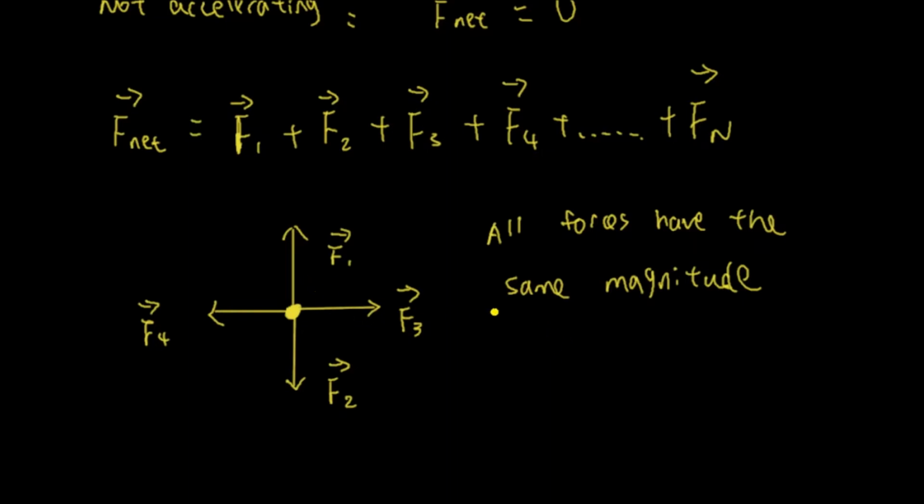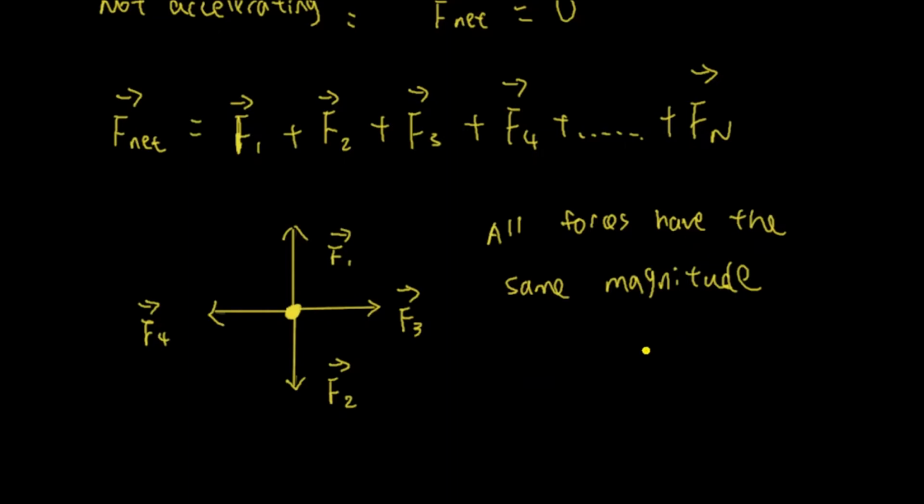If they have the same magnitude, force 1 is going vertically upward, and force 2 is going vertically downward. They're completely in the opposite direction, but with the same magnitude. What does it mean? Force 1 and force 2 cancel out each other. Now, look. Force 3 is going to the right, and it has the same magnitude as force 4, but they're in the opposite direction. That means force 3 and force 4 cancel out each other.